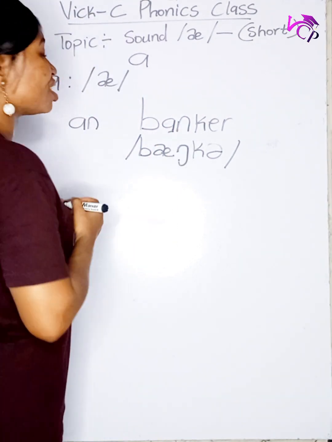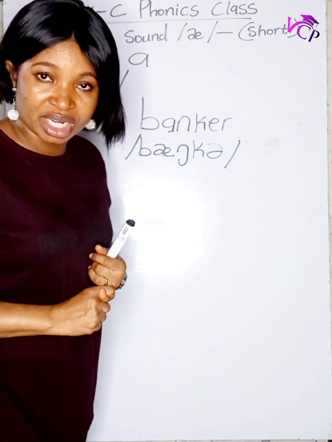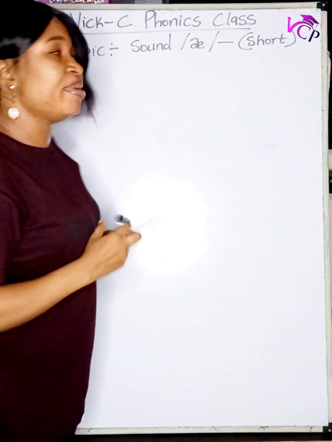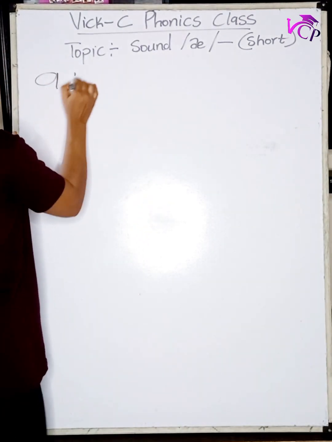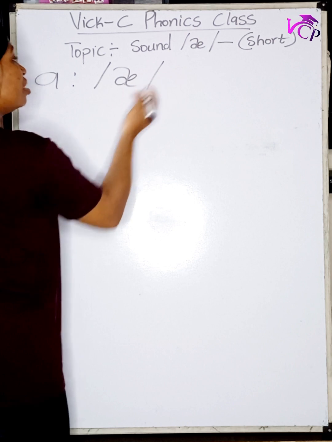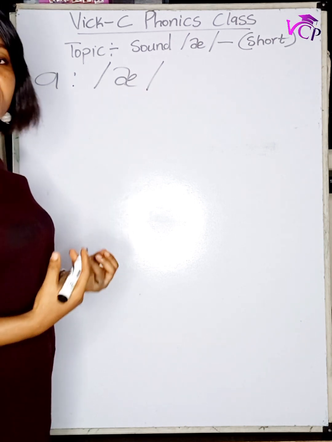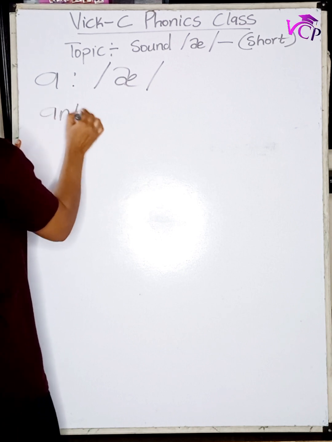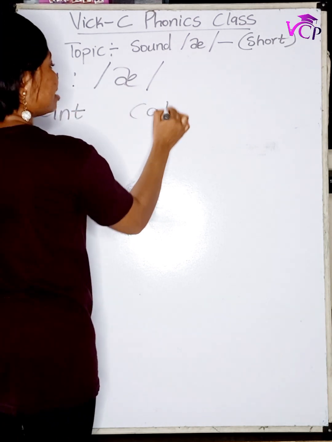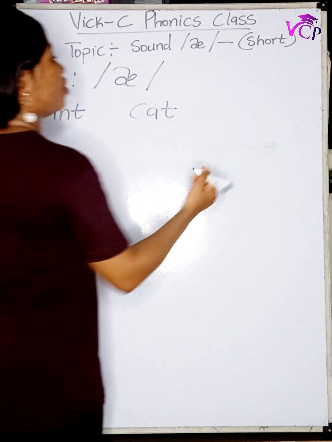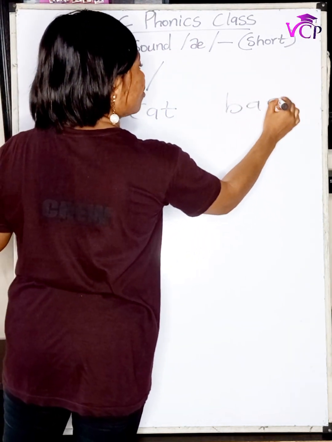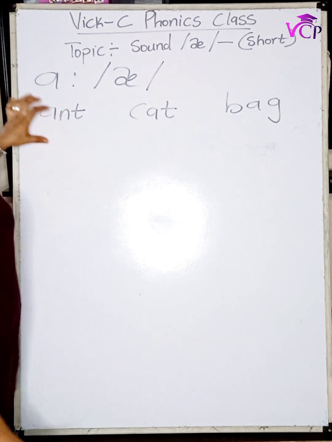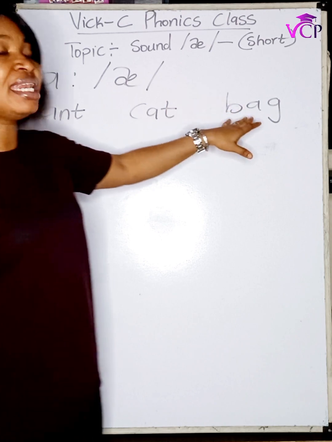The short /æ/ sound can begin a word, and can also be in the middle of a word. Remember I said letter A gives us the sound /æ/. Examples of words that we have are and, cat in three-letter words, and bag. Now take a look at these words: and, cat, and bag.